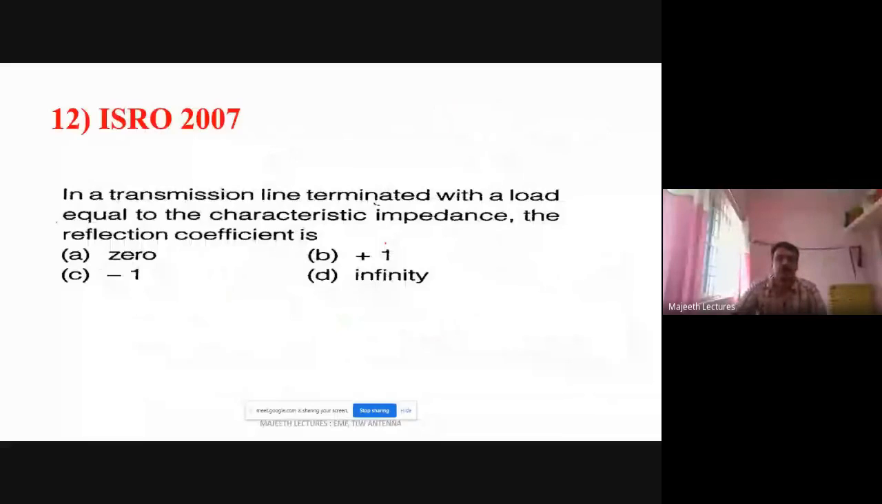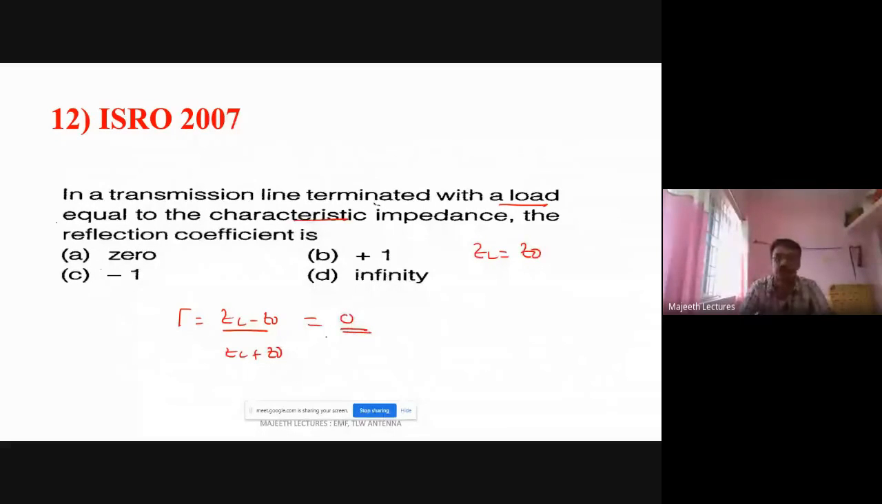Next question: if a transmission line is terminated with a load equal to the characteristic impedance, what is the reflection coefficient? Reflection coefficient is ZL minus Z0 divided by ZL plus Z0. Terminated with load equal to characteristic impedance means ZL is equal to Z0, so the numerator is 0. So the answer is 0.